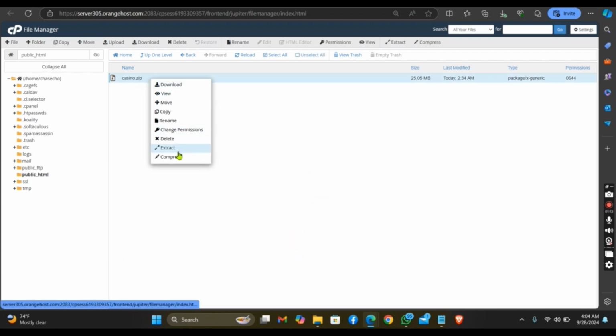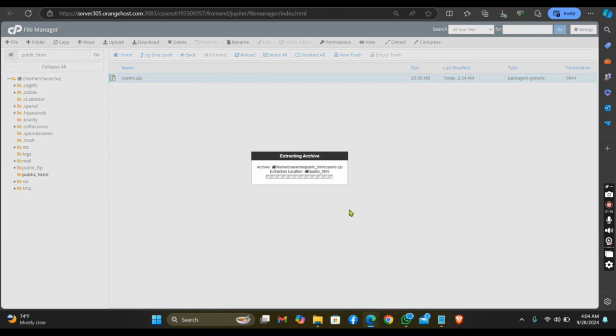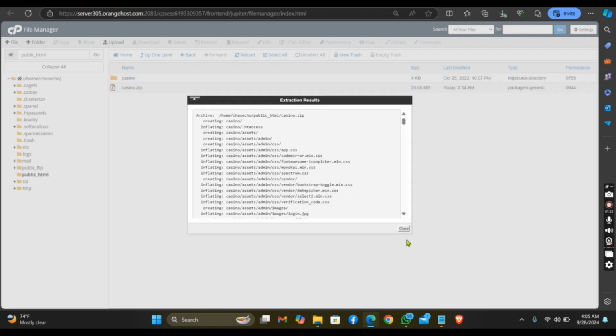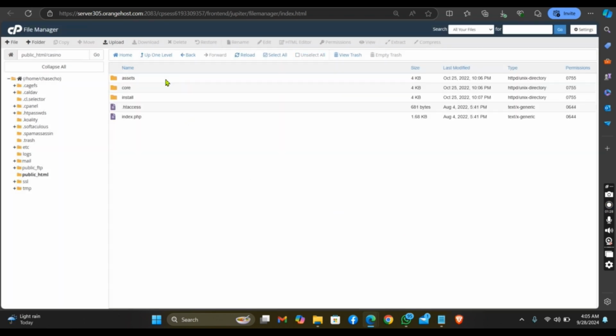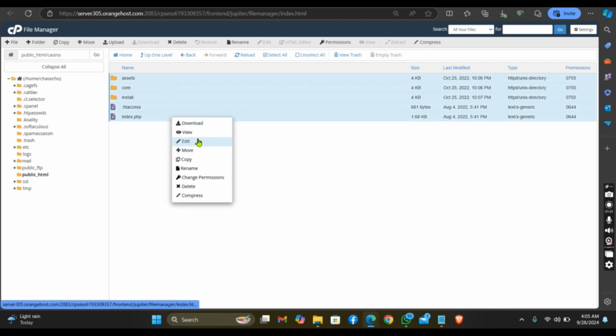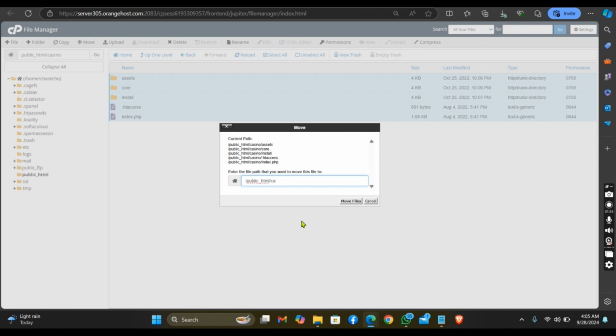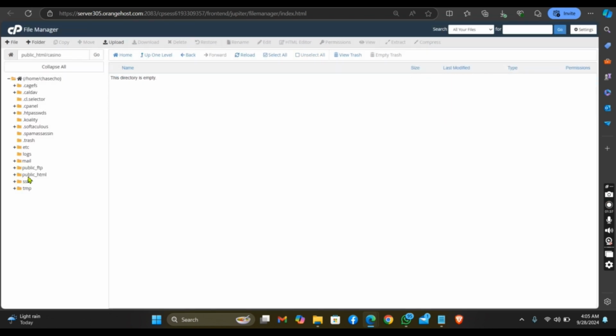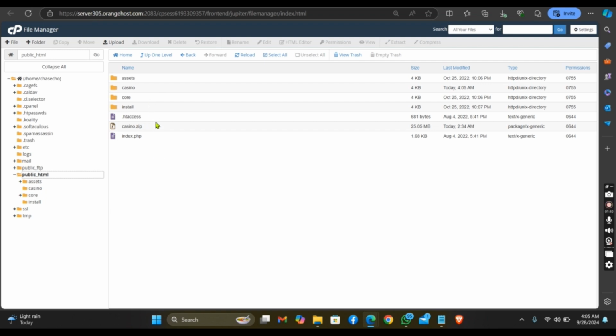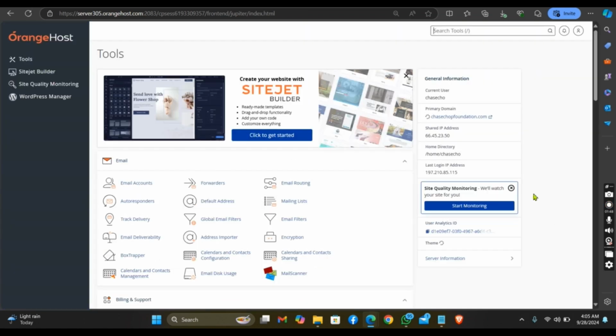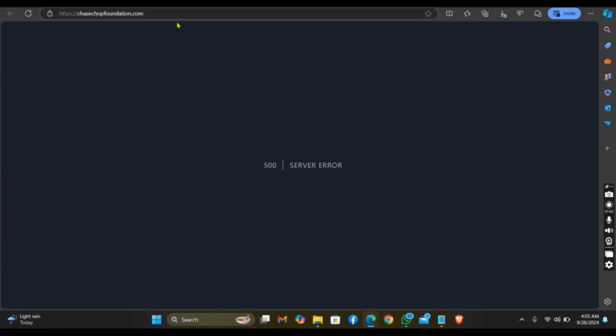After uploading the file, you extract it. You extract the file. Then you click on close. You open this folder, select all these and move it to your public HTML. Now check there. As you can see now, this is the file. So what you need to do now is to go back on your domain, check your domain live.